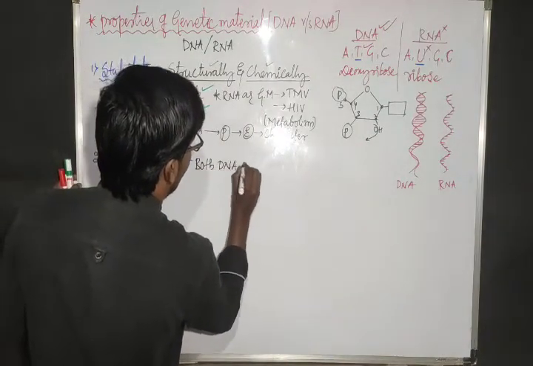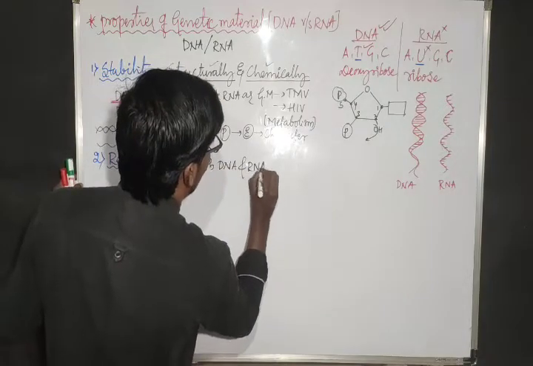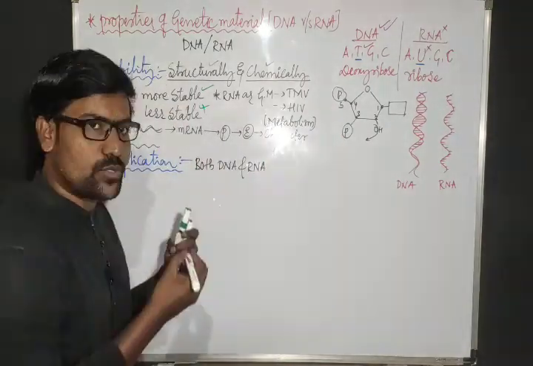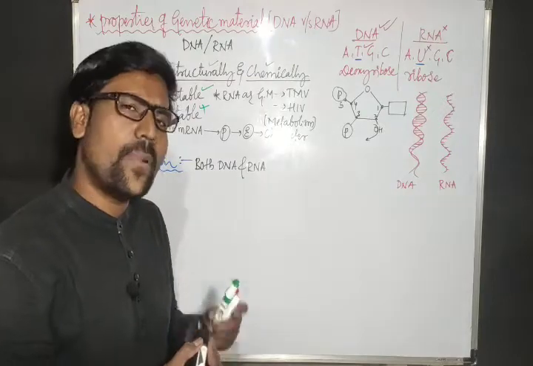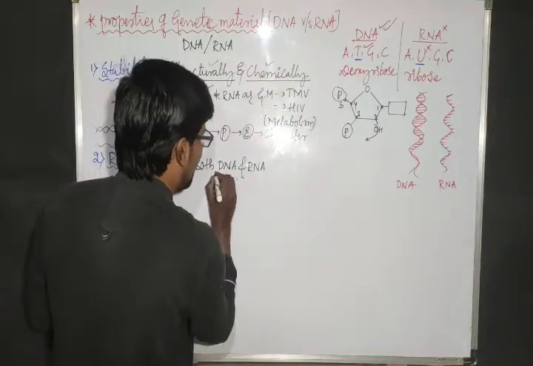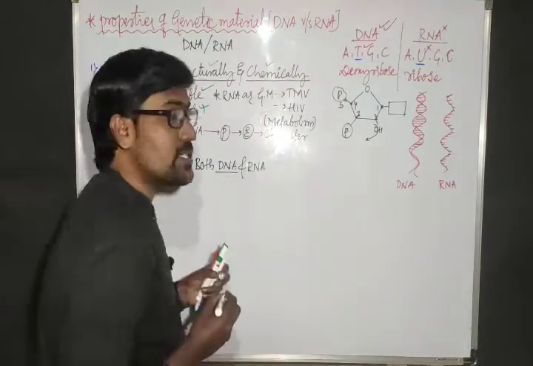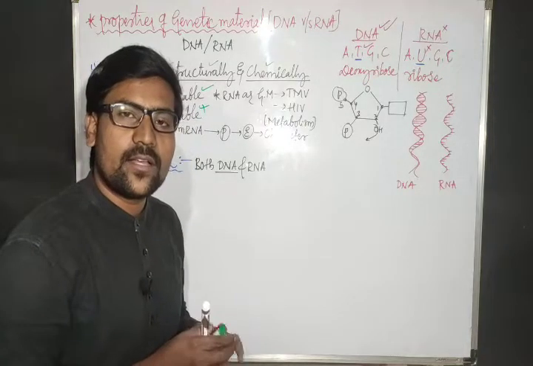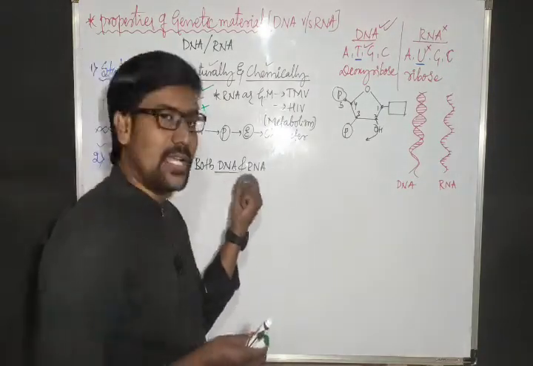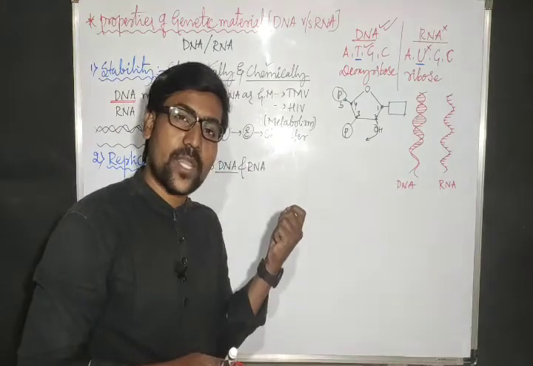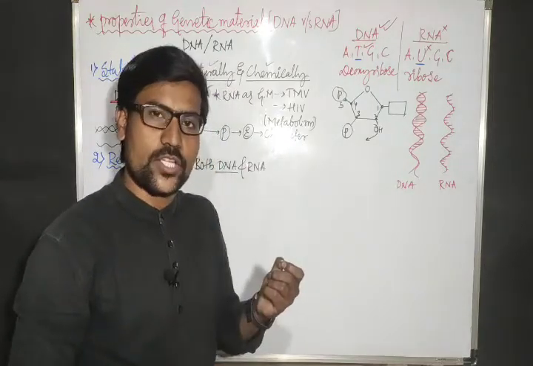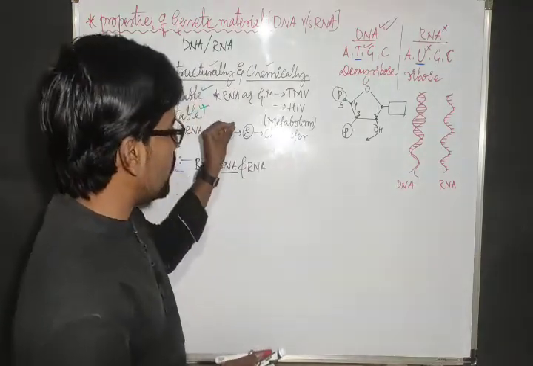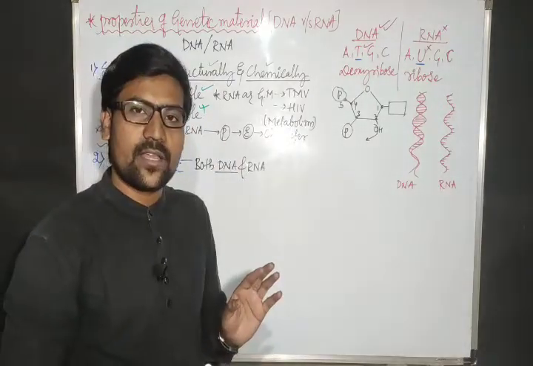Both DNA and RNA will show the replication process. But here, DNA will replicate on its own. That means during DNA replication, it will also need the help of RNA.